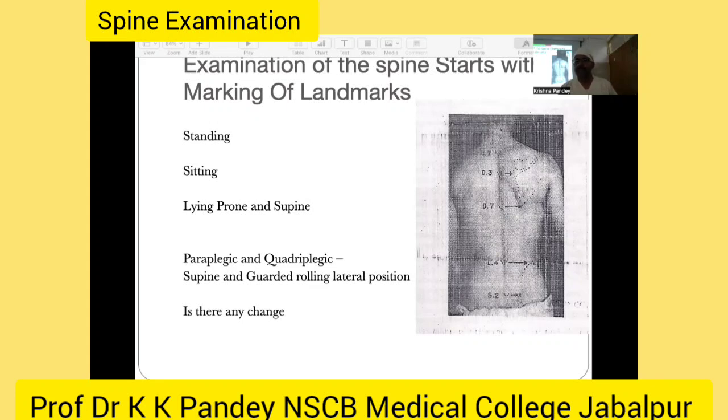So as you know, the landmarks start with C7. Then we examine the thoracic and lumbar spine. C7 is the first prominent spinous process, then C1 is most prominent. Then we examine the superior angle of the scapula, which corresponds to D3, and the inferior angle of the scapula corresponds to D7. At the back, the iliac crest corresponds to L4, PSIS corresponds to S2, and the umbilicus corresponds, from the front, to D10.